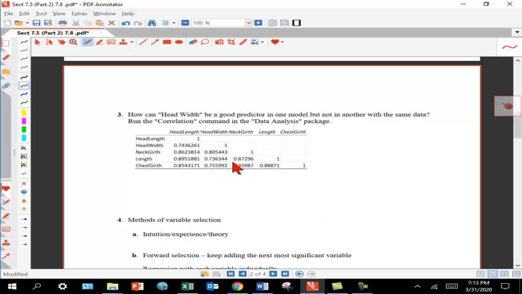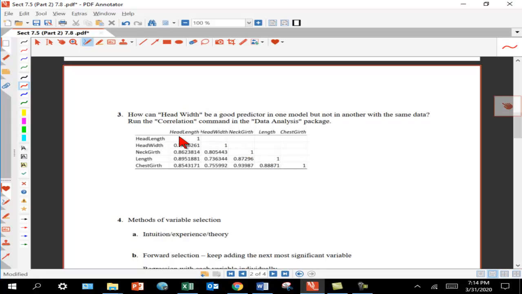So let's look at what's going on here. First of all, because correlation is two-directional, A correlated with B is the same thing as B correlated with A, the table is only half filled out. So the correlation between, for example, head width and head length is 0.74, and so I don't have to tell the correlation between head length and head width. So the upper right part of the table is blank. And you see some ones, but that makes sense, right? What's the correlation between head length and head length? Well, it's the same thing. They're 100% correlated, so all of these numbers are 1.